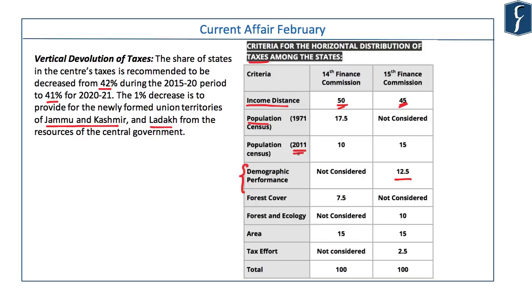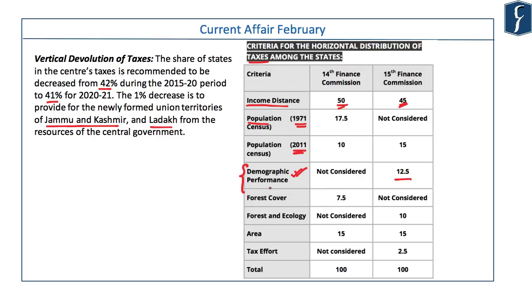It has introduced demographic performance as another consideration apart from taking the population as per the 2011 census. So population as per the 1971 census has not been considered. Population only as per the 2011 census has been considered by the 15th Finance Commission, and additionally, demographic performance has been introduced for the first time.